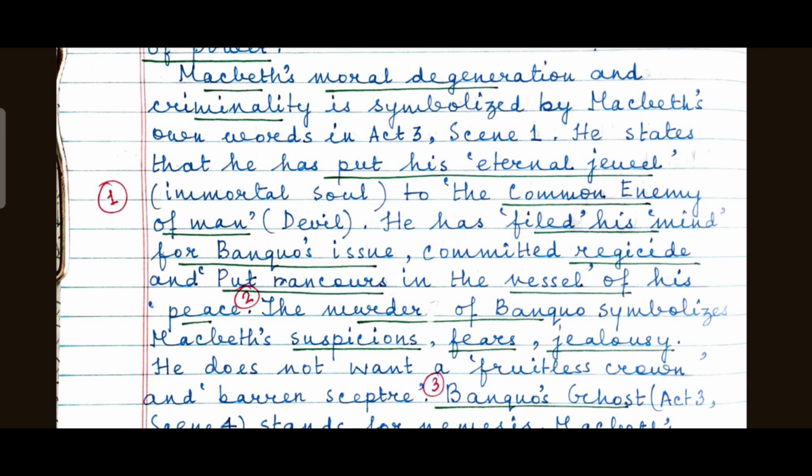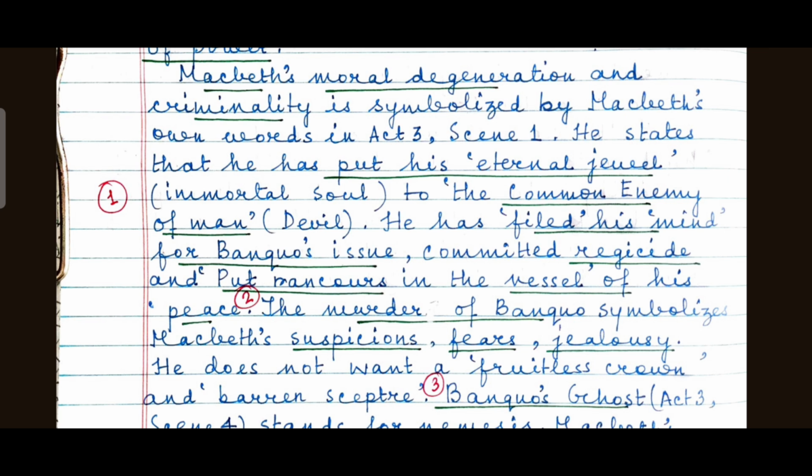His own confession, I have given myself to the common enemy of man. I have committed crimes. Why? In order to get the throne of Scotland. And he has committed regicide to fulfill his ambition.